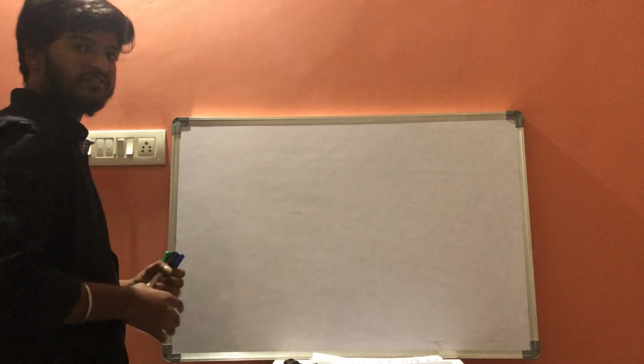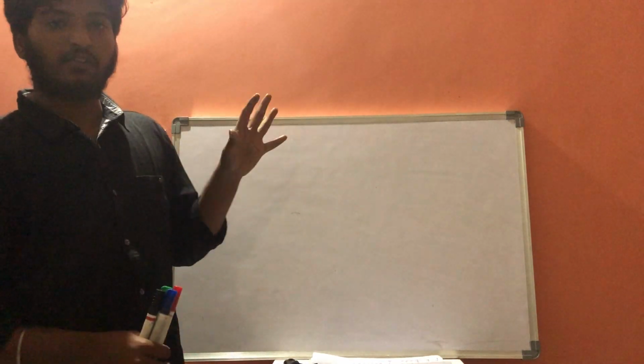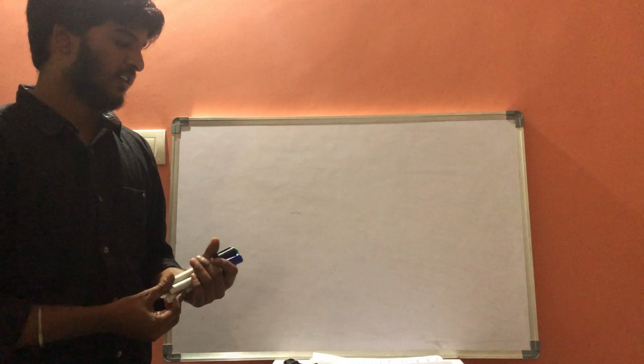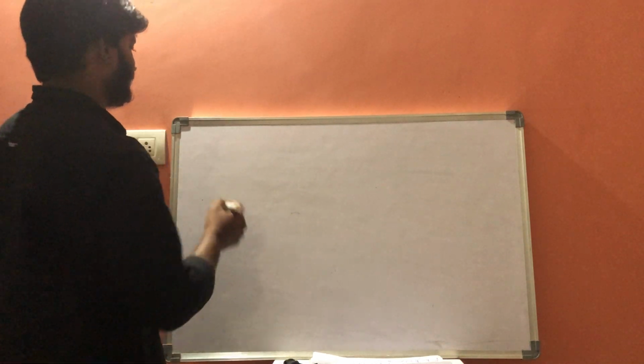Now coming to the last topic on drugs acting on blood, the hemopoietic growth factors.